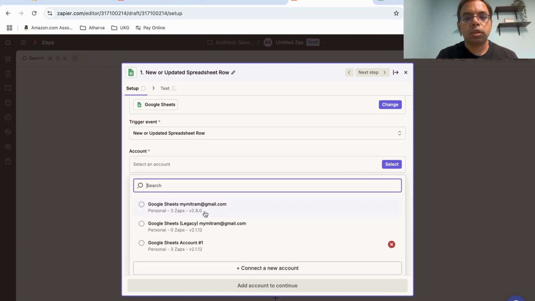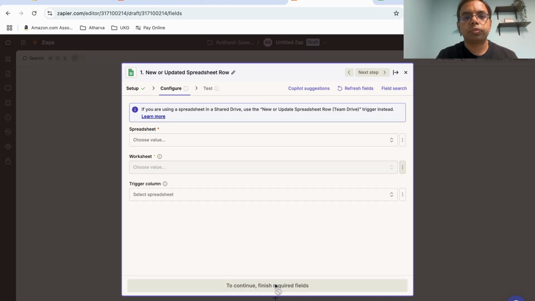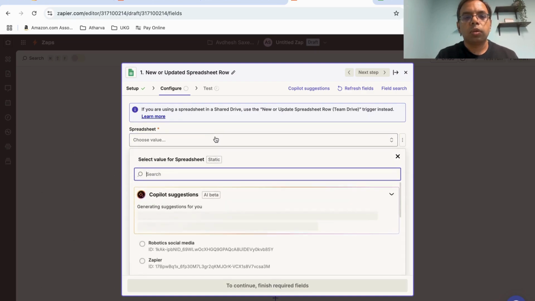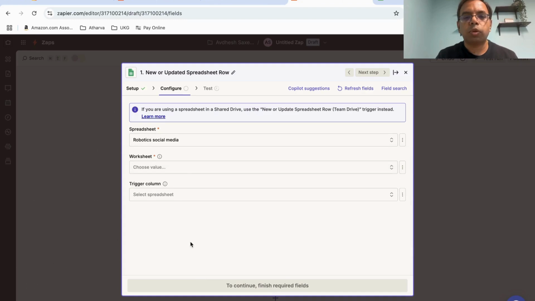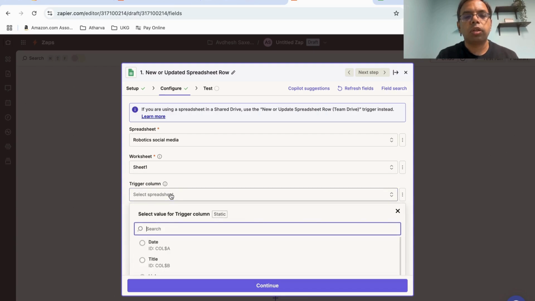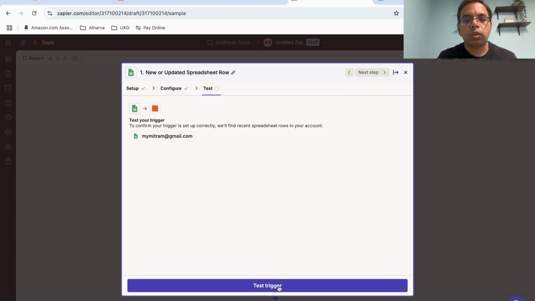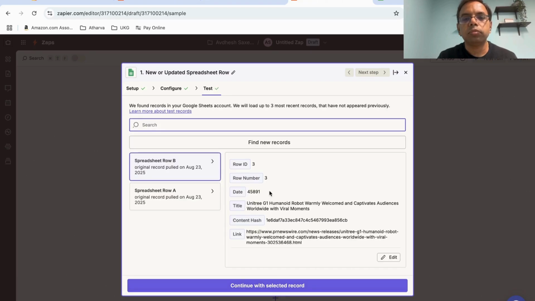Now account. Okay, let's select my account. Okay, I'll use my robotics spreadsheet, Sheet1, trigger column. There are different triggers. I'll use title, as I'm hoping that the title will be different for each of the news items. Okay, now we can test the trigger. Okay, so it went there and fetched this data. Let's go.